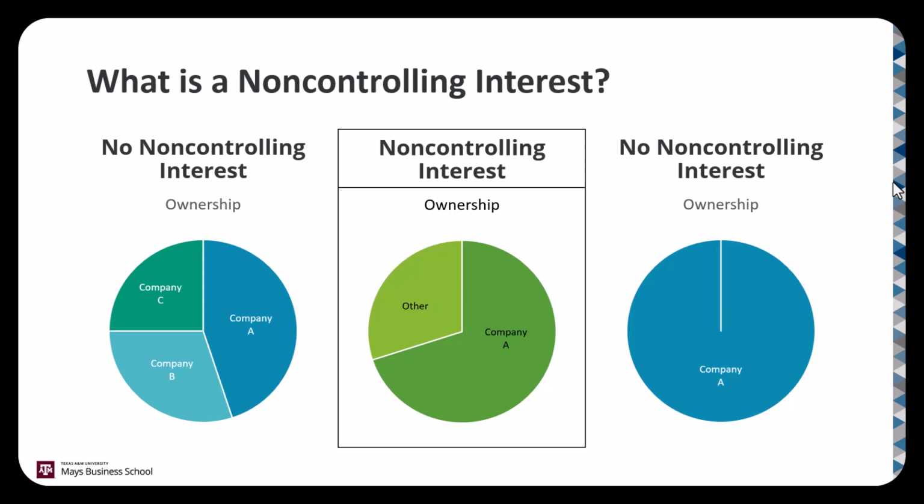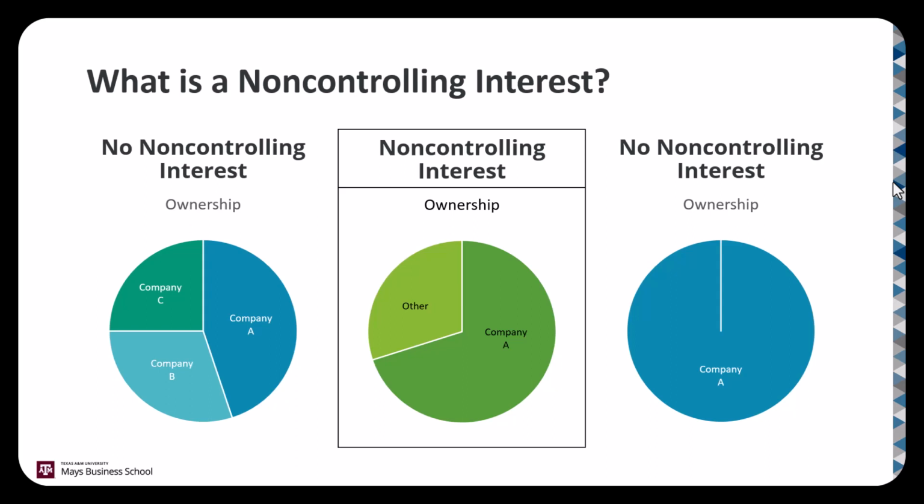So you can see on the far left, we don't have any non-controlling interest because no one owns a majority of this subsidiary. It's a joint relationship between three parties in which no one has the majority ownership. And on the far right, we see a situation where Company A has the entire ownership of the entire entity. So there's no non-controlling interest there because there's no other party involved.